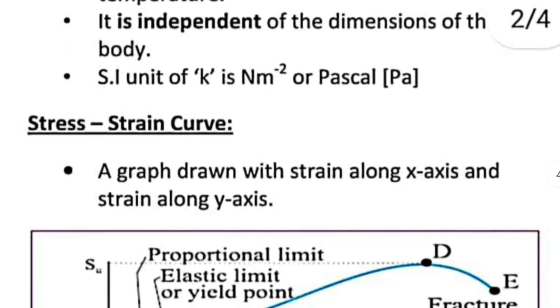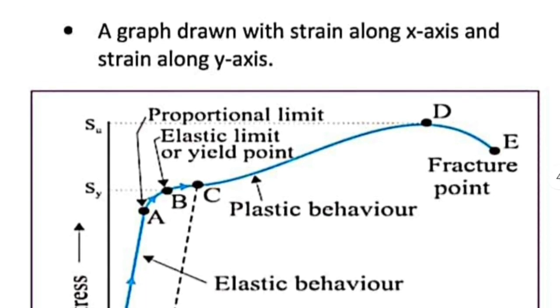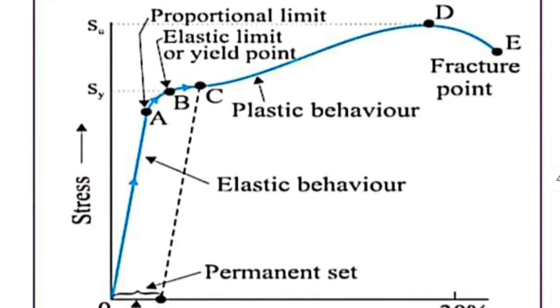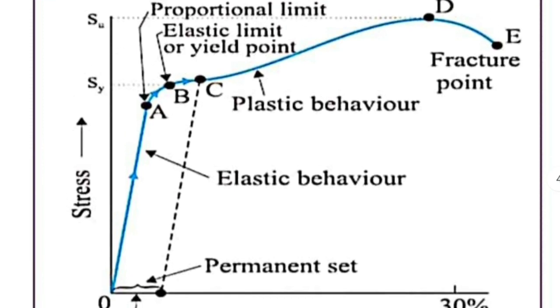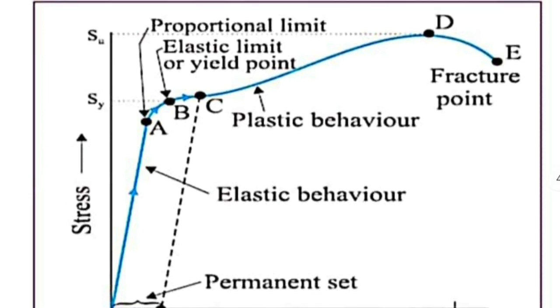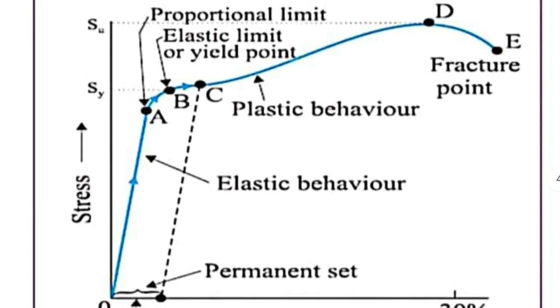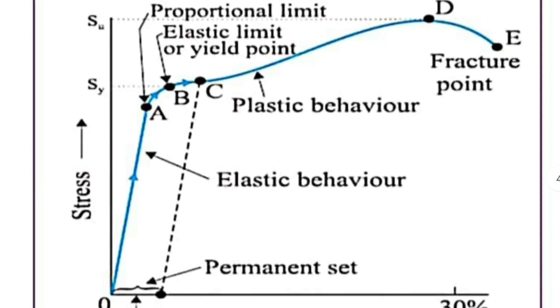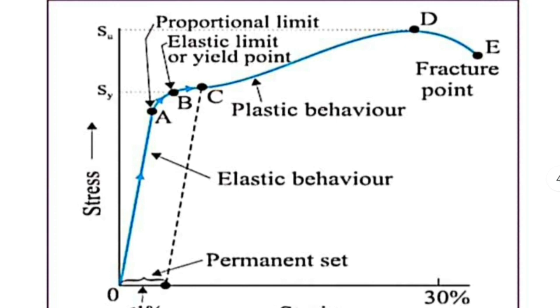Now here comes another important topic of the chapter, the stress strain graph. Here we have a graph in which stress is taken along the y axis and strain is taken along the x axis. That is to be noted. The stress strain graph of a body is as shown in the figure. Now we need to explain this graph.